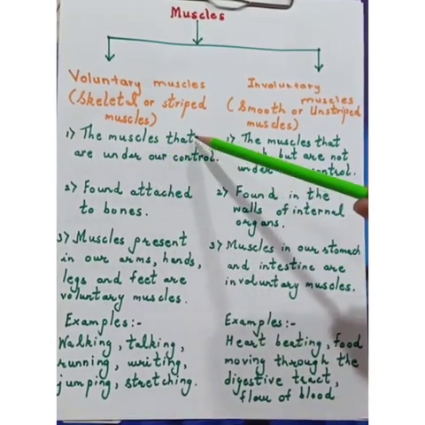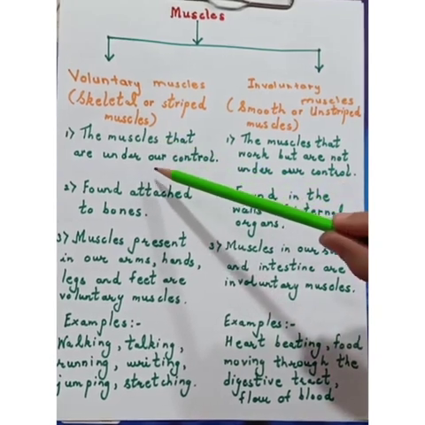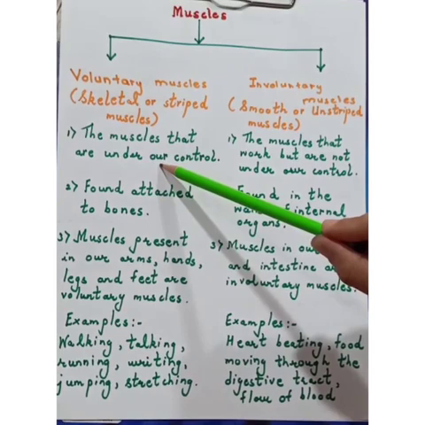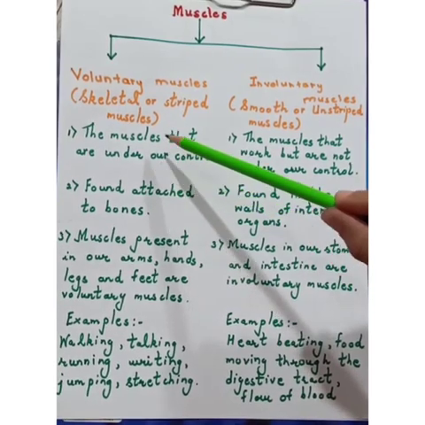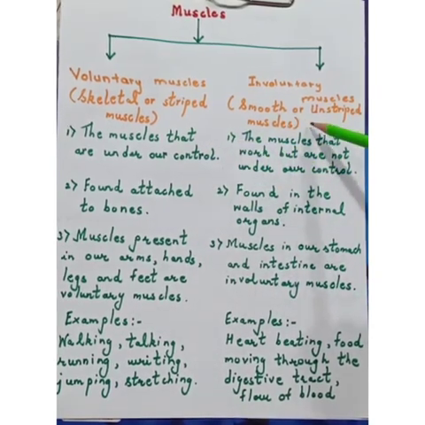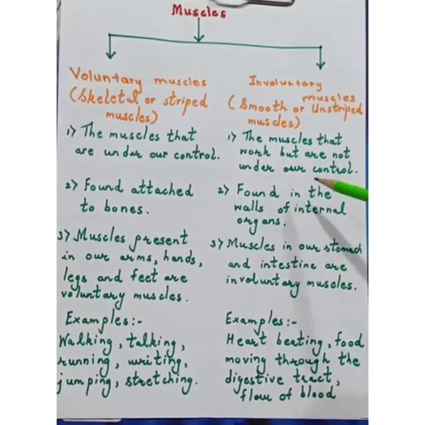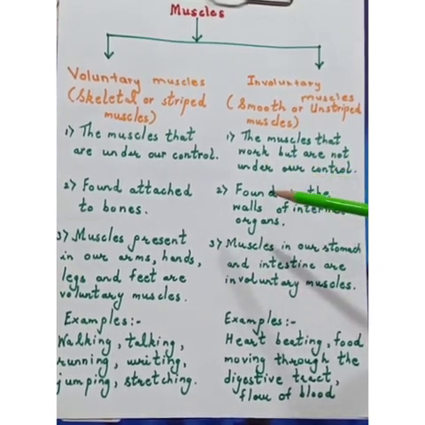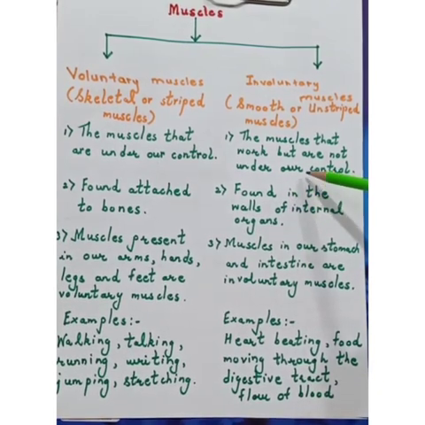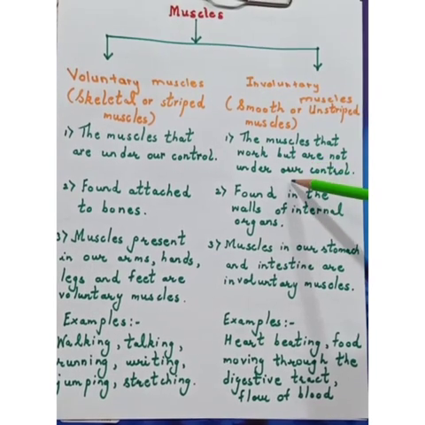The muscles that are under our control are voluntary muscles, controlled by the individual's will. The involuntary muscles work but are not under our control.